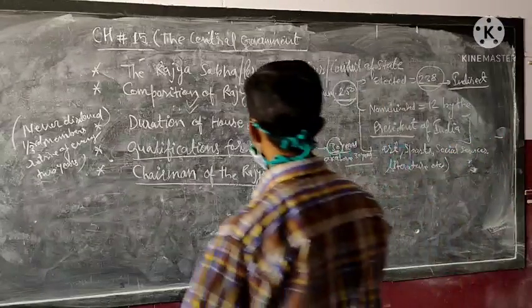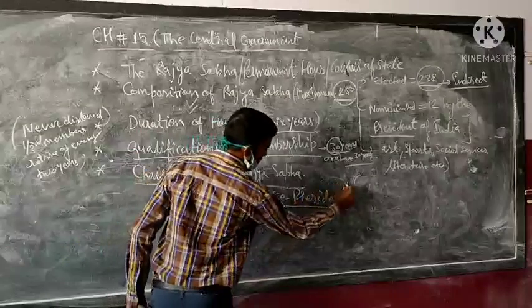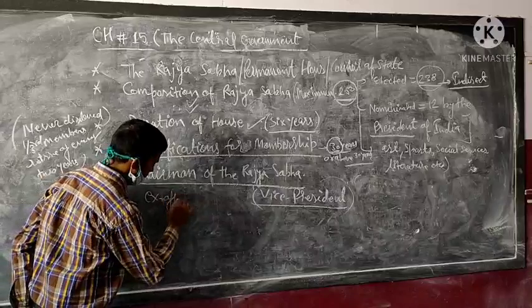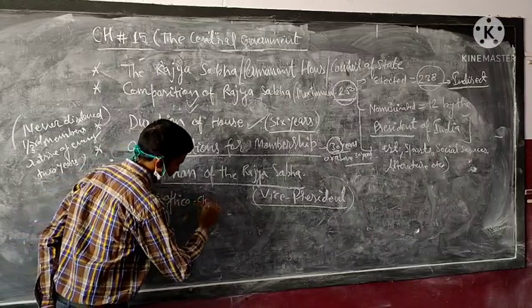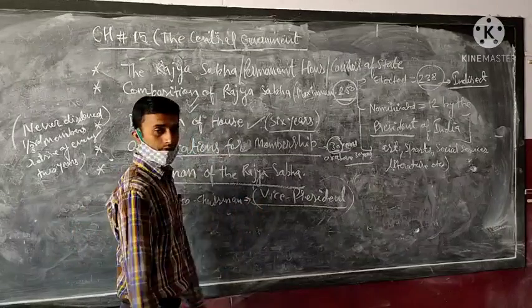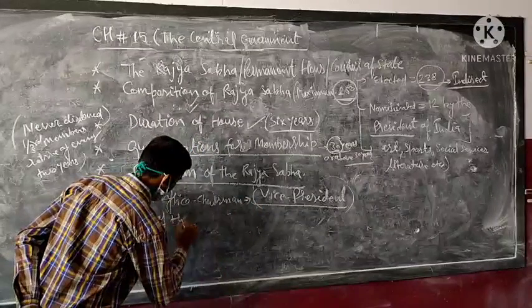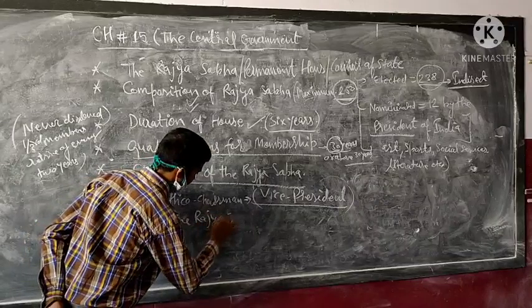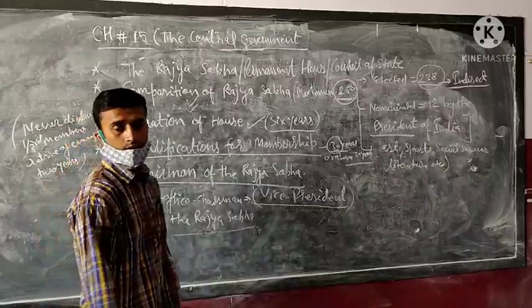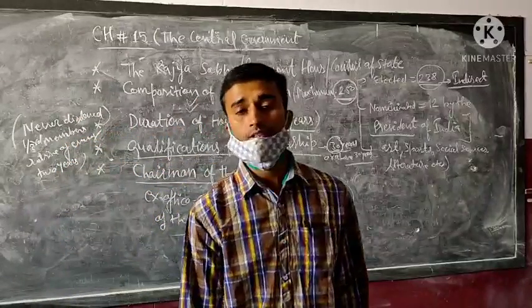The chairman of the Rajya Sabha is the Vice President, also known as the ex officio chairman.